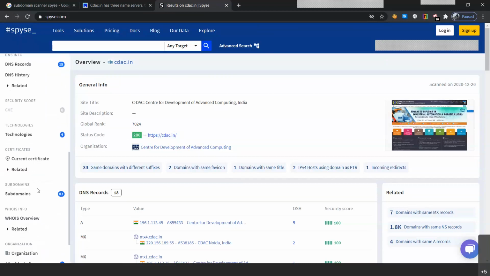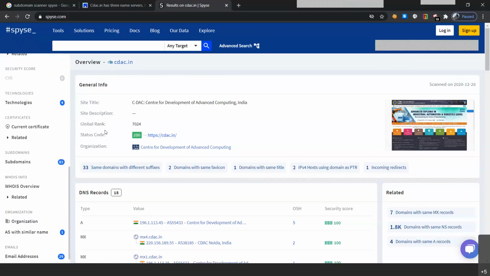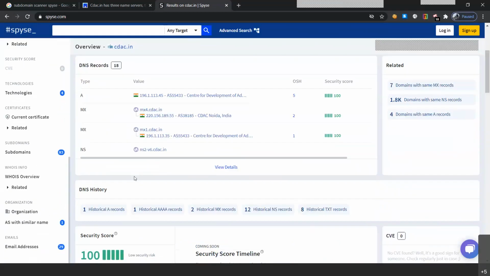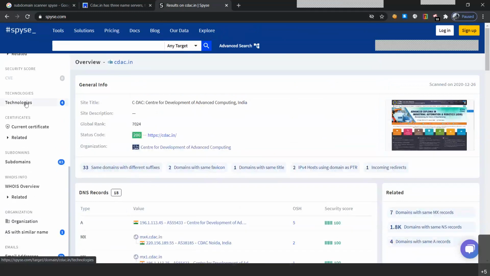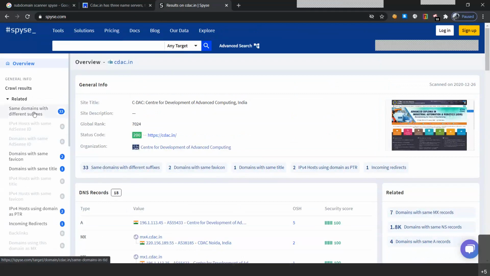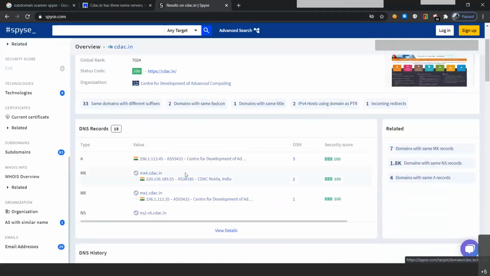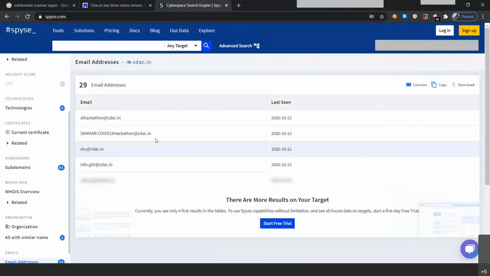such vulnerability from happening. So there is a lot of information that you are able to find through this particular subdomain scanner. You just need to look at the reports that they have created along with the technology, subdomains, email addresses, etc., along with the crawl results. So you might be able to find much more information. Let's go to email addresses. So here are the email addresses that are still present on our particular website.